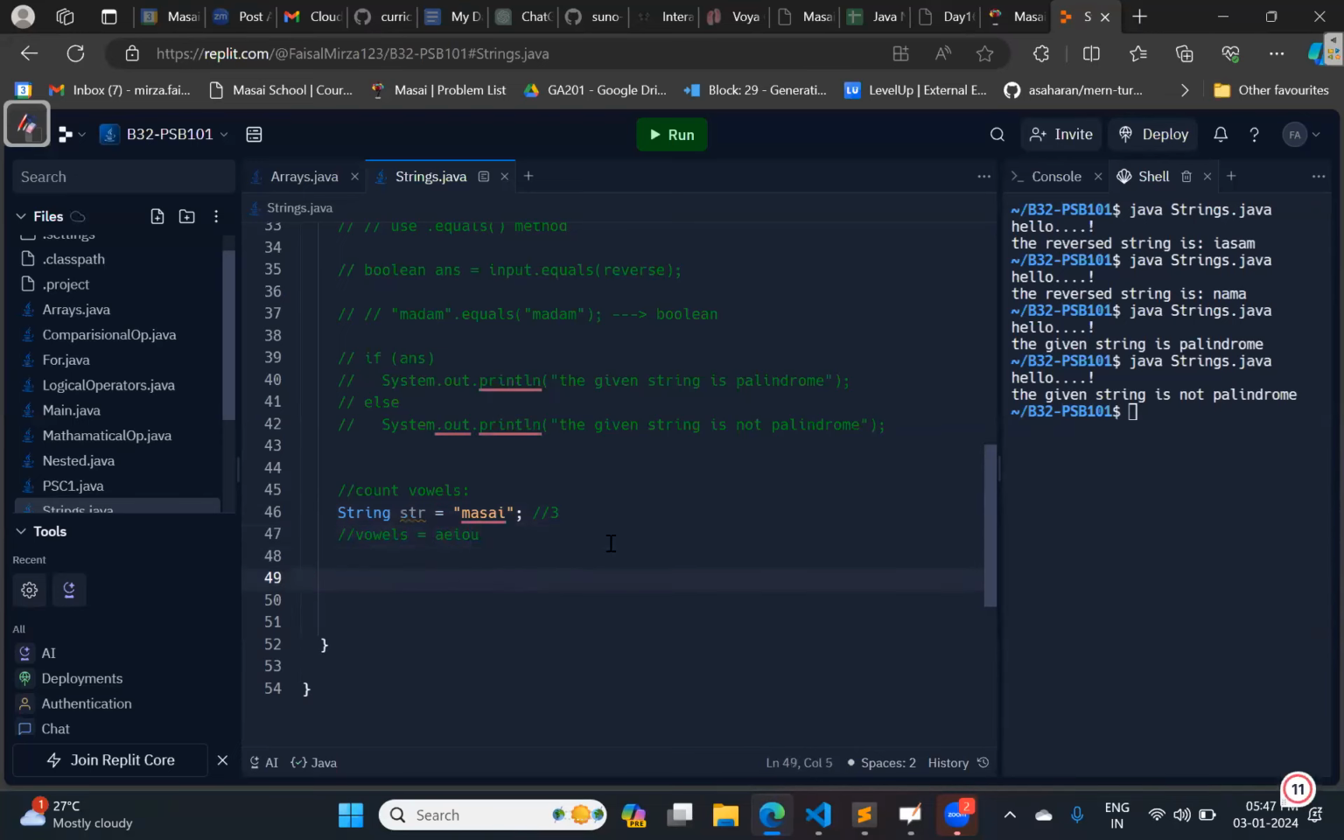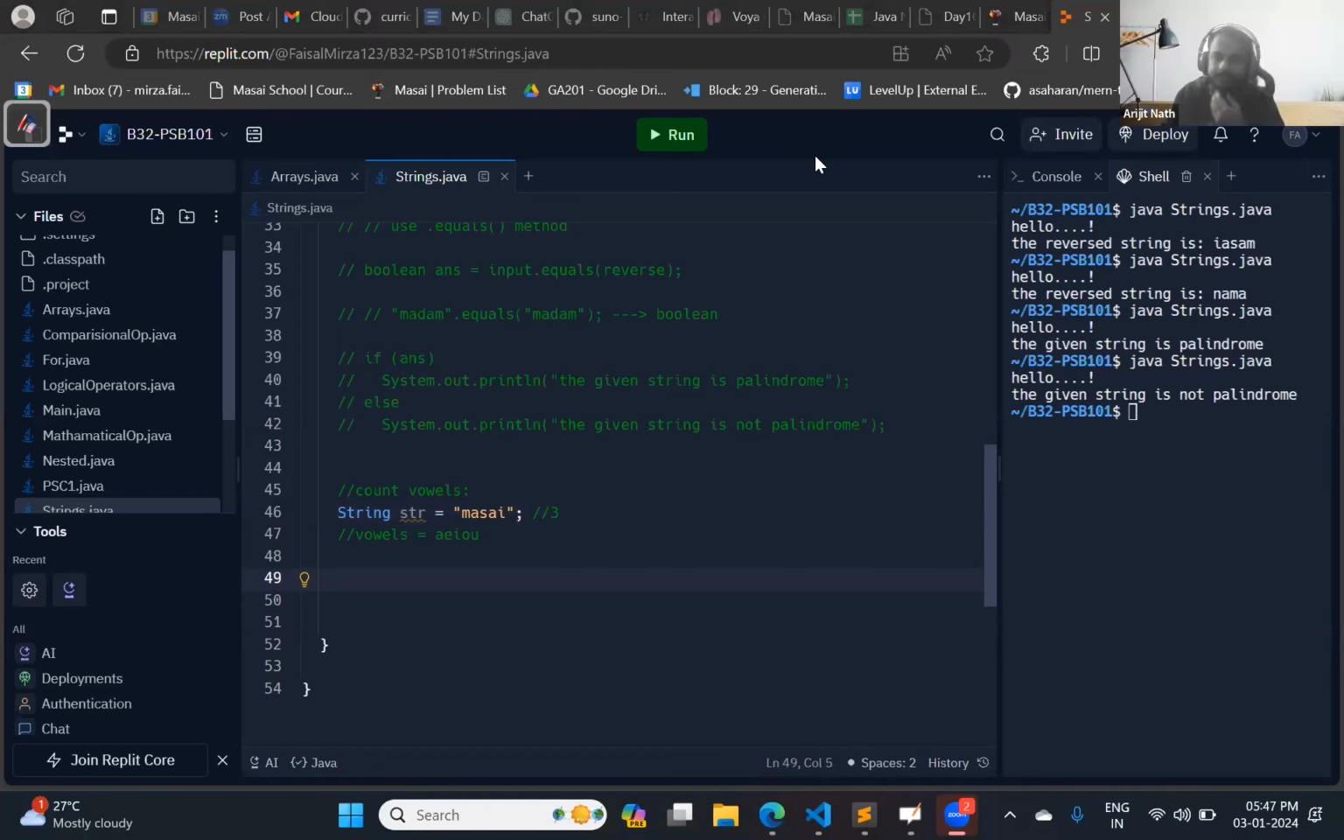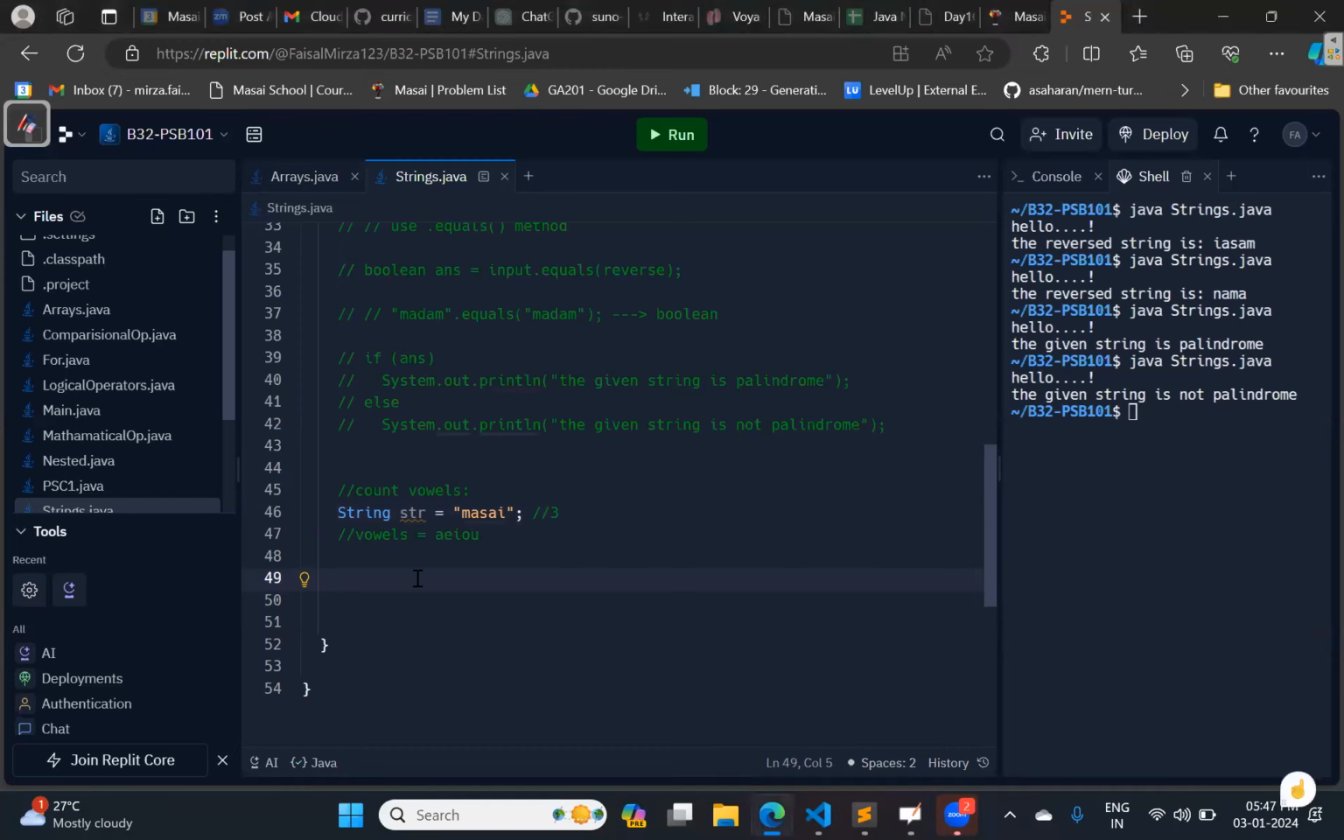Okay, so who wants to volunteer? Anyone wants to volunteer? Okay, Rijit. Yes, sir. Have you understood the problem statement? Yes, sir. We need to find out the count of vowels in the given string. Okay, so tell me how we can implement.